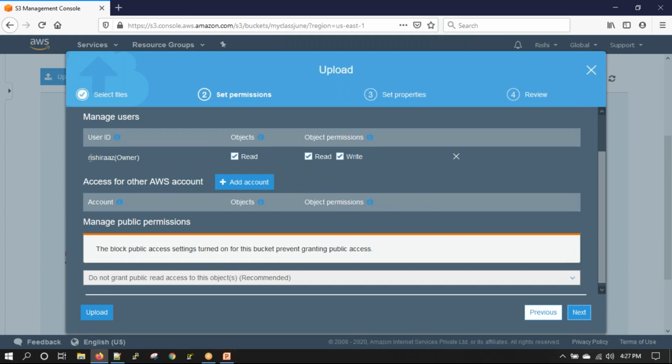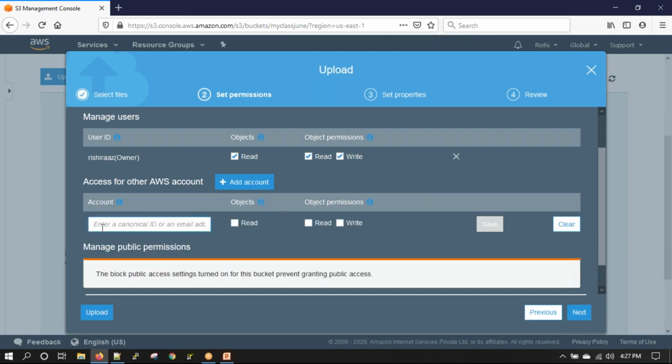As soon as I say next, it gives me the owner details and what permissions the owner has. It gives me an option to add access for another AWS account. I can say add account, give, say, your root account email ID, and specify that this other account has read, write, or full permissions.